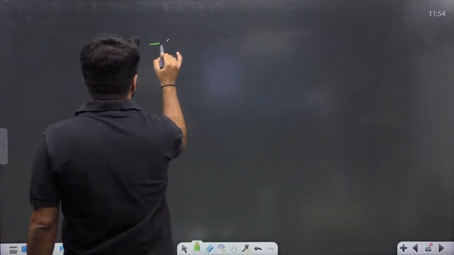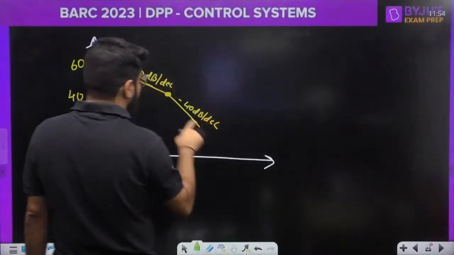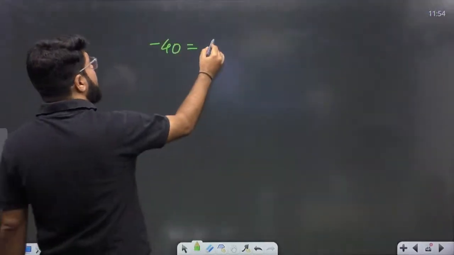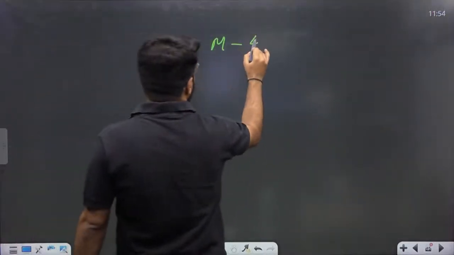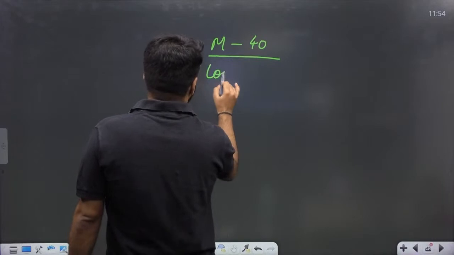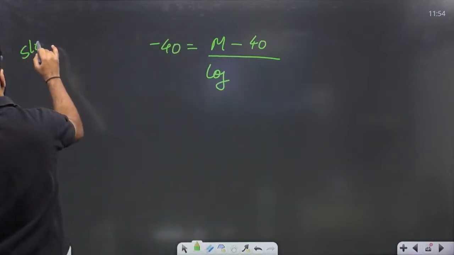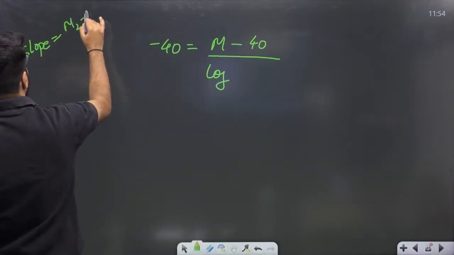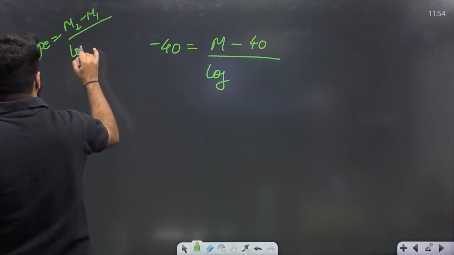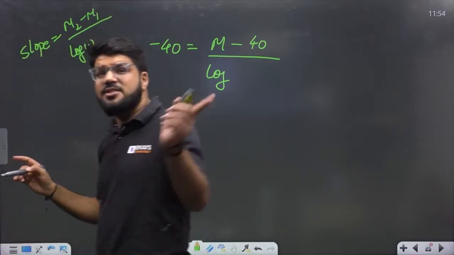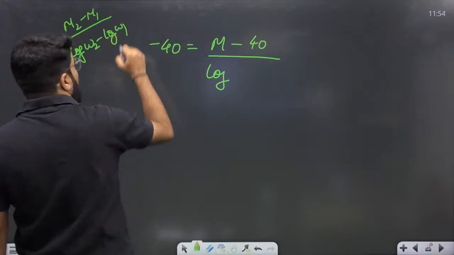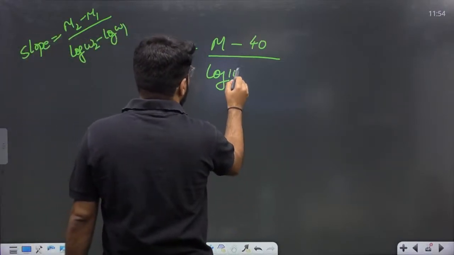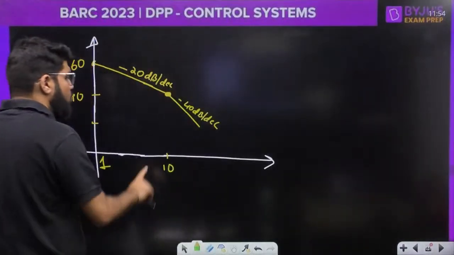Okay, so the slope of minus 40 is given by, now what is going to be the next magnitude at 100? Let's say that is m. Minus, what is the magnitude I am starting here? 40. Divided by, what is the slope formula you apply in a Bode plot? Change in magnitude divided by change in log omega, because the x-axis is log omega. So divided by log omega 2 minus log omega 1. So log of omega 2, I am going to log 100.